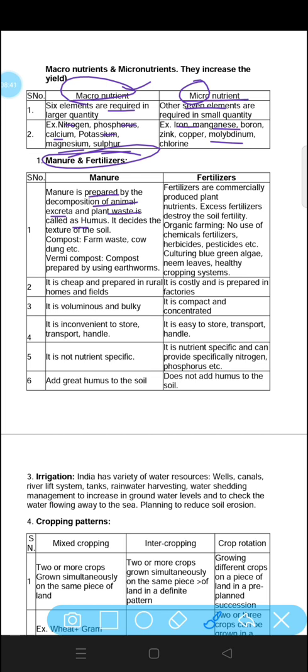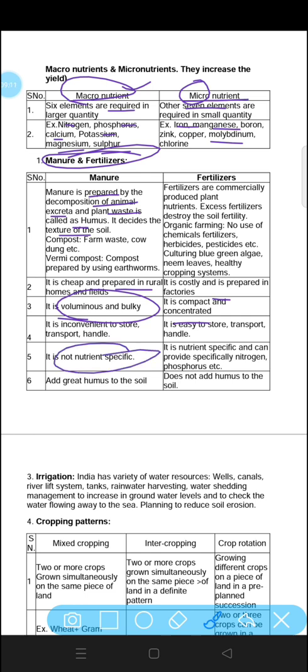They are made up of chemicals. Manures improve the texture of the soil, and in case of fertilizer, they are made up of chemicals, so they can harm the soil as well. The manures are cheap and can be prepared at home, whereas fertilizers are costly and they are prepared in factories. Manures are needed in large volume, whereas a small quantity of fertilizer could help the production to be increased.